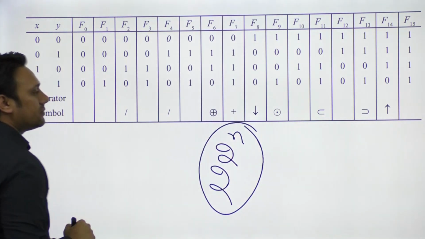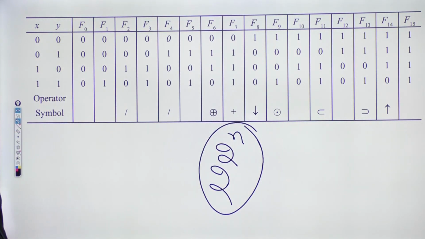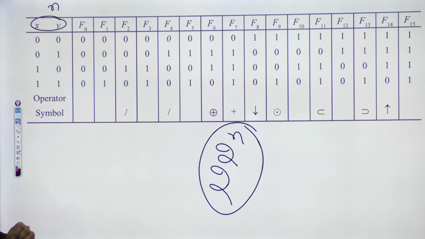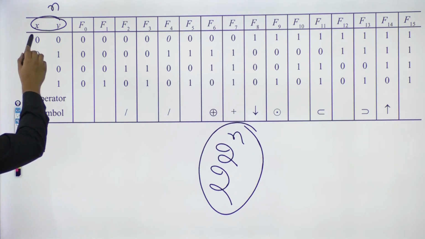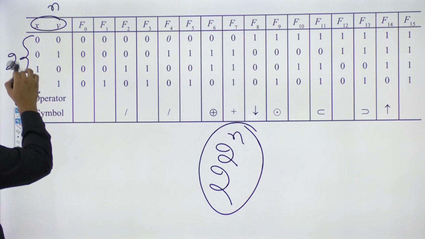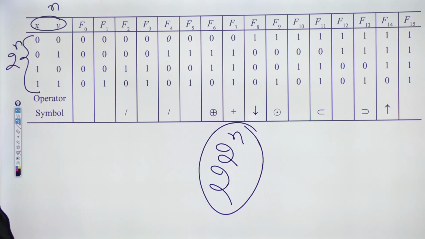इतने functions आपके पास possible हैं. How I calculated this value? So calculating this value is very easy. So you can see if the number of variables are n, अगर आपके पास total n variables हैं, then with those n variables how many combinations are possible? 2 raised to power n combinations are possible.